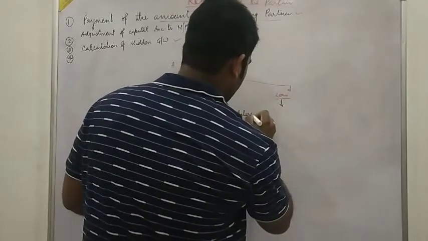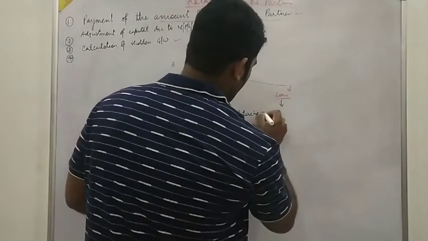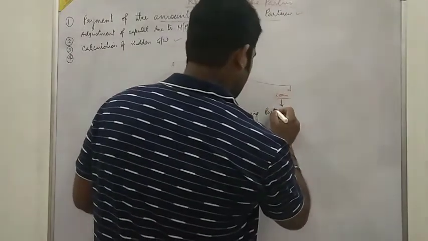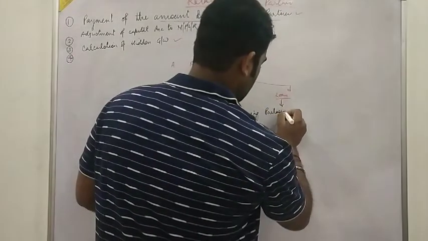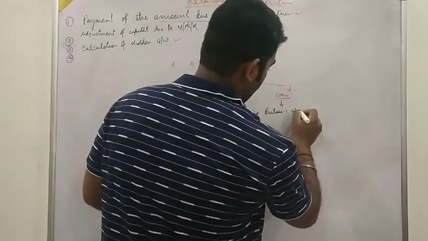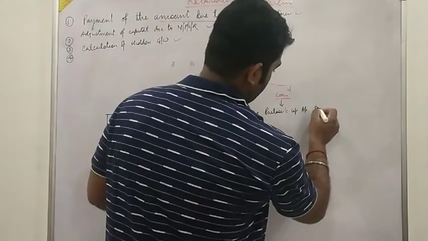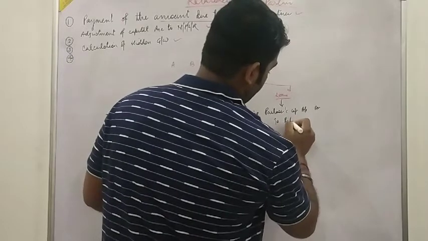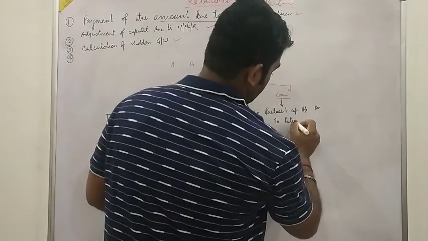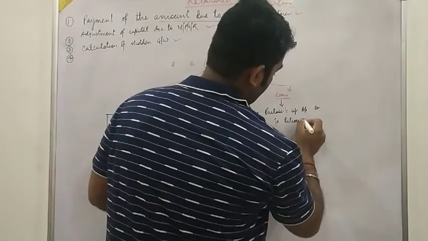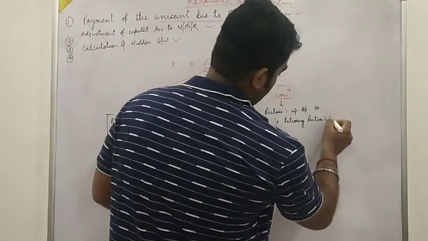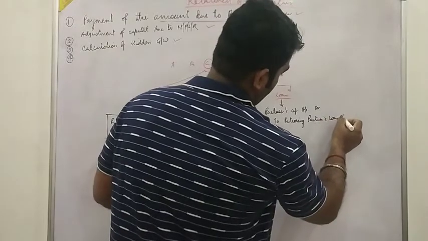Retiring partner's capital account debit to retiring partner's loan account.